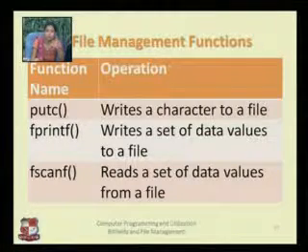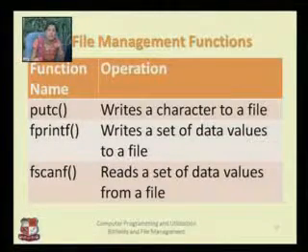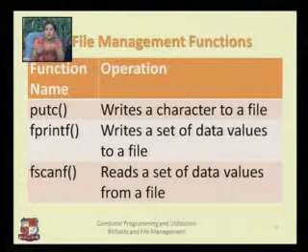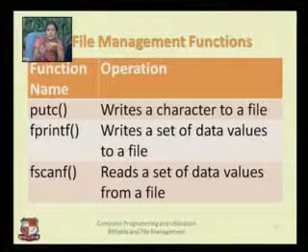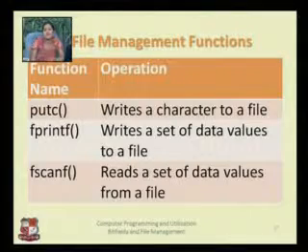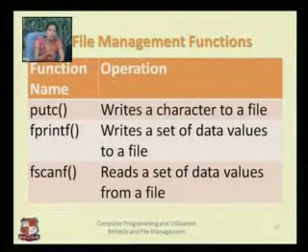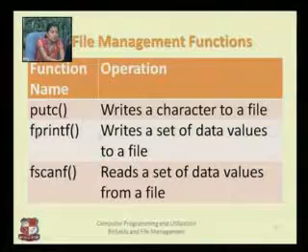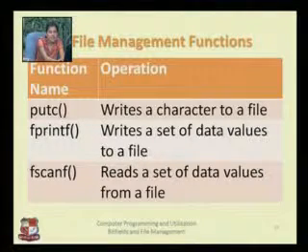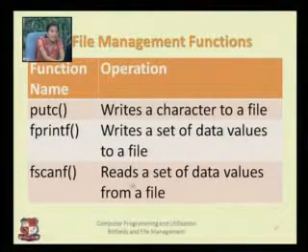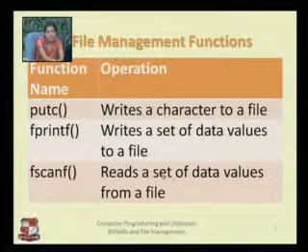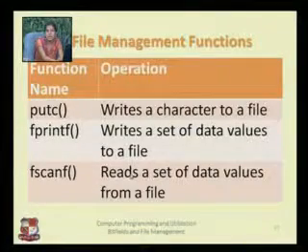If I want to scan, I will use scanf. If I want to print, I will use printf. Same way, if you want to give multiple groups of data to the file or fetch multiple data from the file, you will use fprintf and fscanf. So fprintf will write a set of data values to a file, and fscanf will read a set of data values from a file.